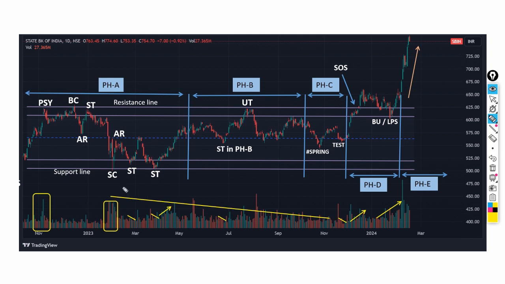You see how as we pass from phase A, B to C, there is a dramatic decrease in the volumes. This is very important. From the decrease in the volumes we understand that the stock was in a reaccumulation phase, and we can expect a strong outcome out of it.